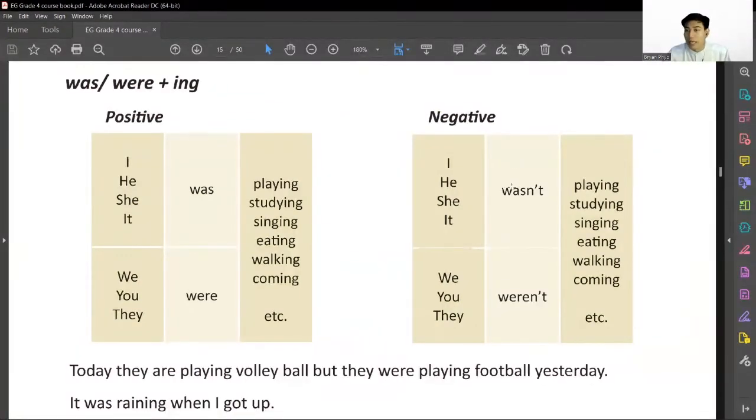So we can simply add not to the helping verb, in this case the helping verb is was or were. Was is for singular and were is for plural, so we have to use it depending on what subject we are writing in the sentence.